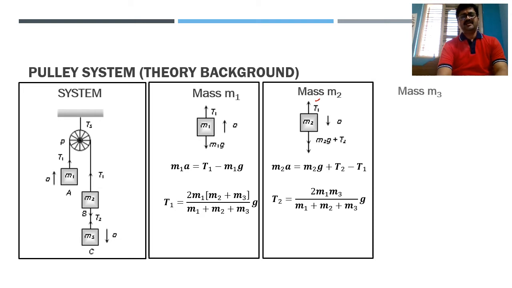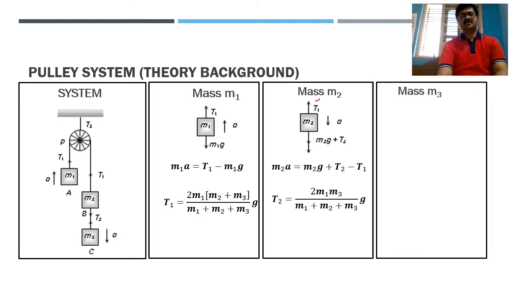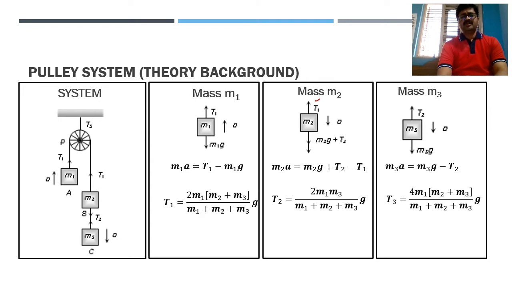Fine. So lastly, we'll go to the third mass, that is mass m3. In case of mass m3, again there is one tension and there is a downward gravitational force. So according to that we can write Newton's second law equation as m3 into a is equal to m3 into g minus T2, right? According to that T3 can be calculated here. T3 is the net tension of the system. That can be calculated as 4m1 into bracket m2 plus m3 divided by m1 plus m2 plus m3.